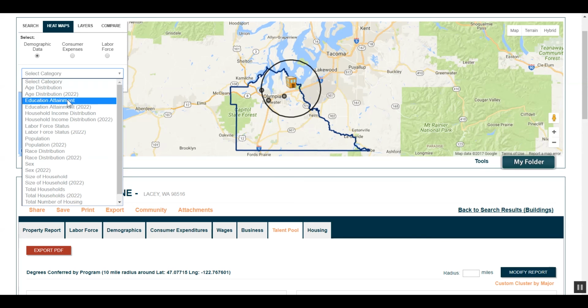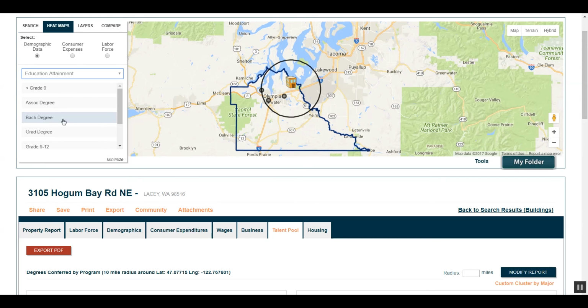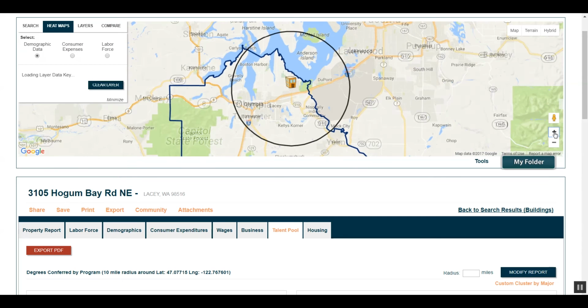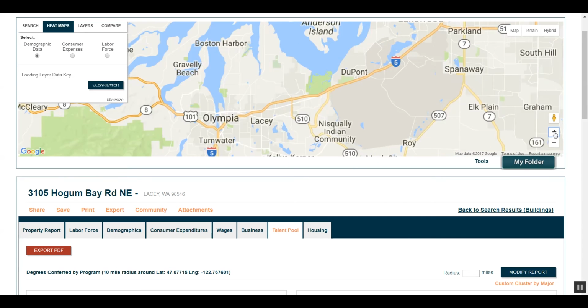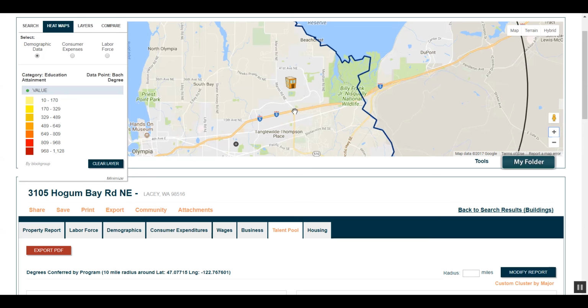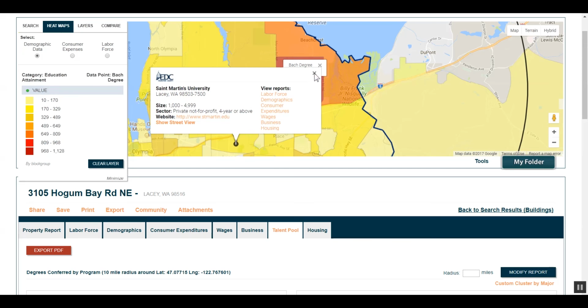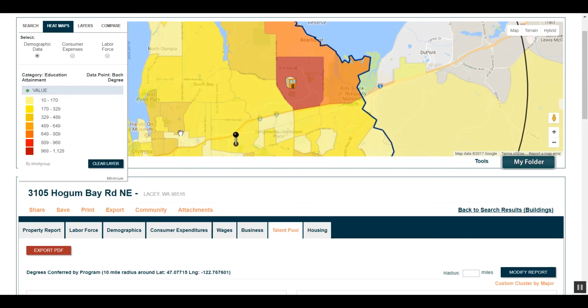Another interesting tool to further assess where individuals live who hold a bachelor's degree, we will pull up a heat map and will find various levels of educational attainment under demographic data. You can view this information by zip code or block group as you zoom in. What this is showing us here is that there is a significant concentration of individuals surrounding the assessed site that have bachelor's degrees, 1,128 to be exact.